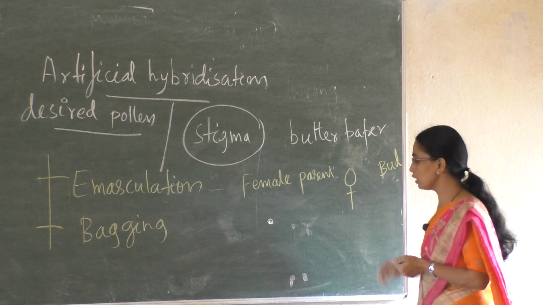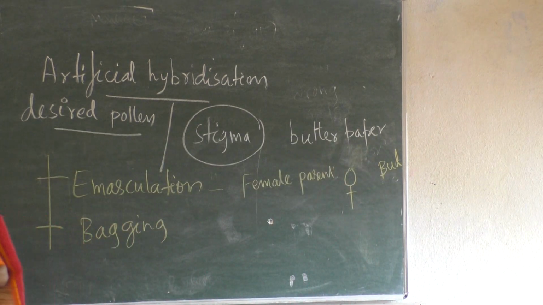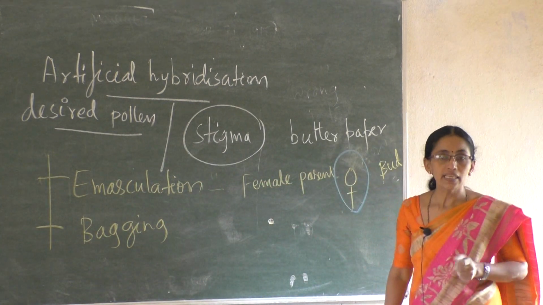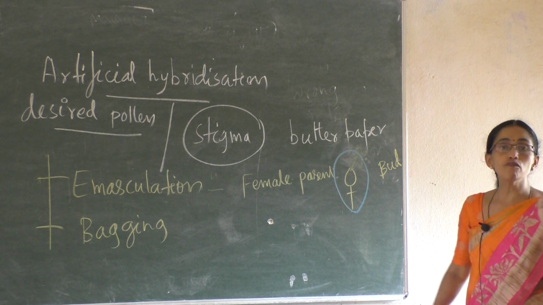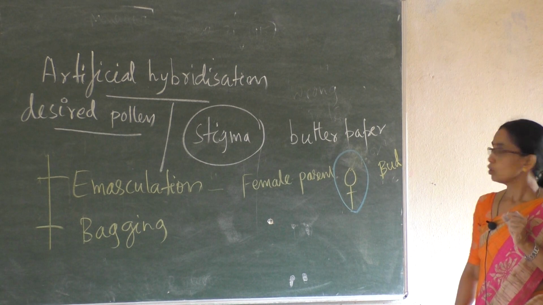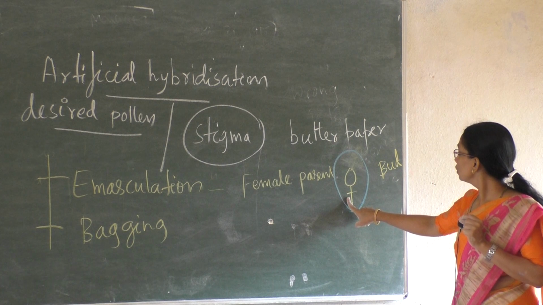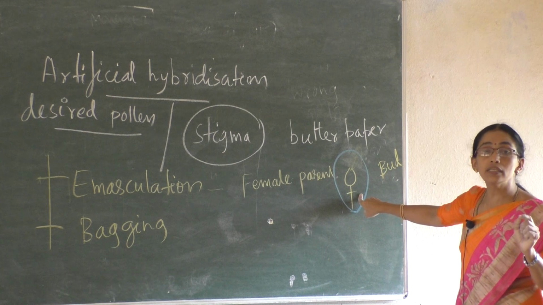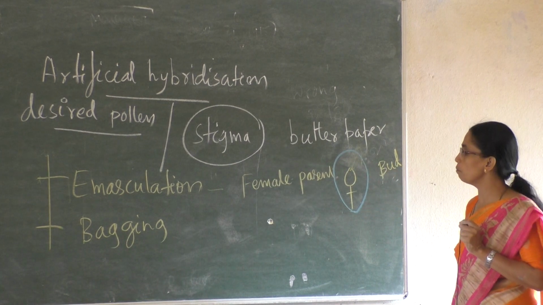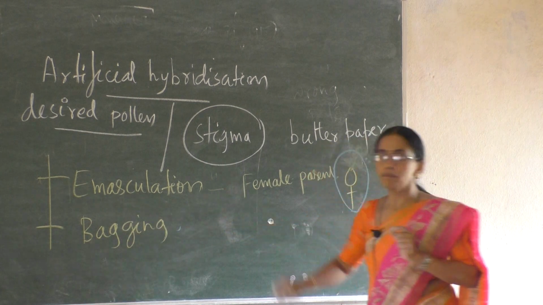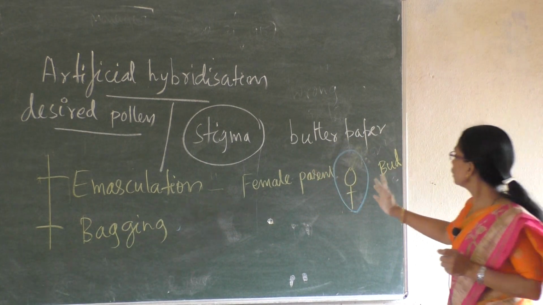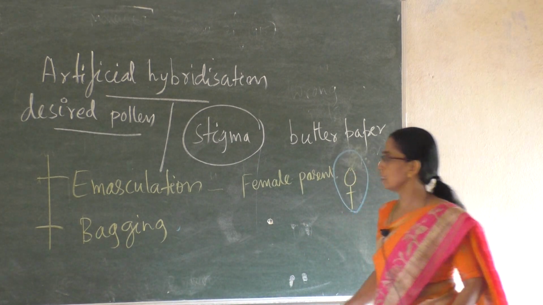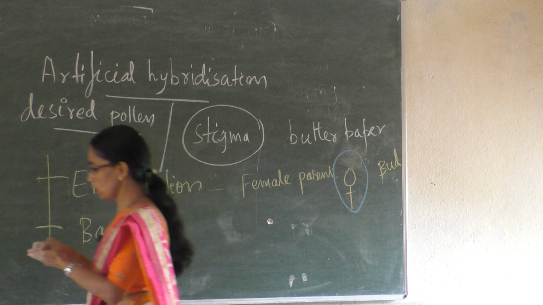This emasculated flower is covered using a bag. Imagine this is the bag. It is covered using a bag made up of butter paper, so as to prevent contamination from unwanted pollen sitting on the stigma. So what is bagging? Bagging is nothing but the emasculated flower being covered by a bag. Now this is a bagged flower.